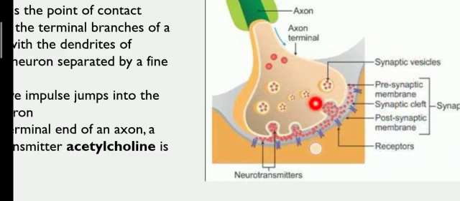Here are the synaptic vesicles, which carry the chemical present, and that is acetylcholine, a neurotransmitter, which helps in sending the impulses from one neuron to another neuron. And here comes the receptor, which receives those impulses. You can see the neurotransmitters being released as the red dots. So this is the way the impulse is sent from one neuron to another neuron.